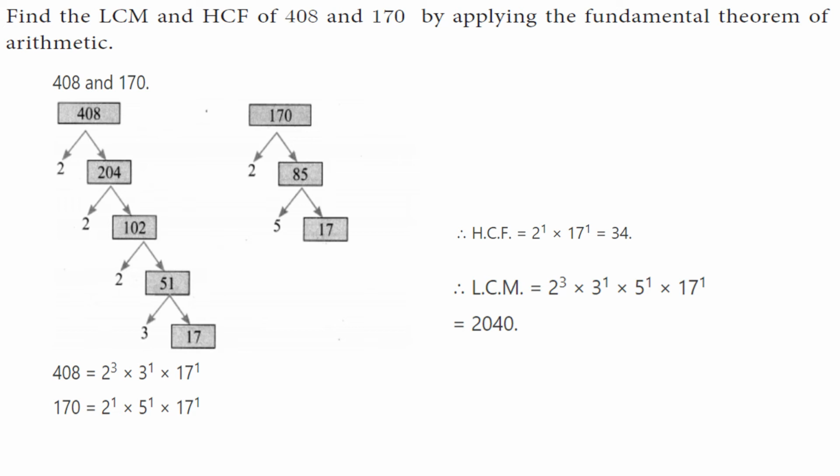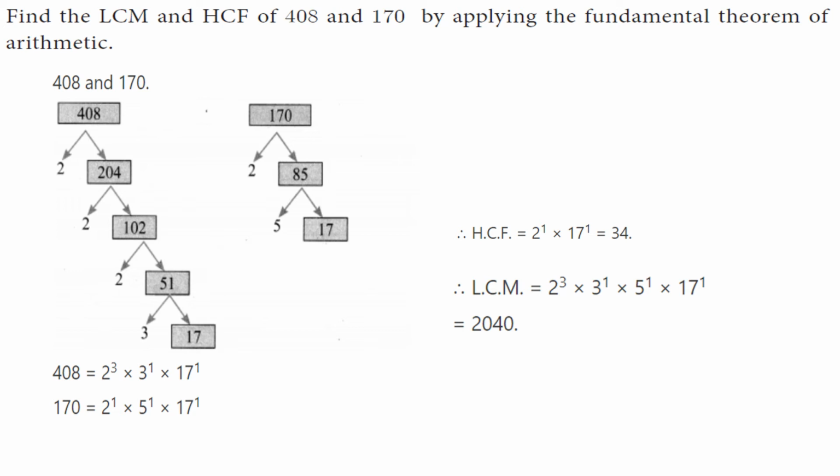Like that 170, factorize with the 2, divide by 2. So 2 into 85, and 85 is 5 into 17. So write it: 408 is equal to 2 cube into 3 to the power 1 into 17 to the power 1. 170 also is 2 into 5 into 17.